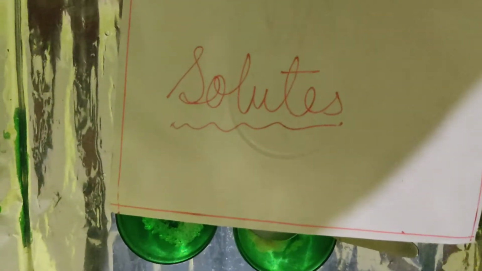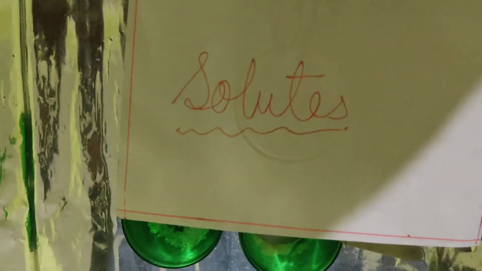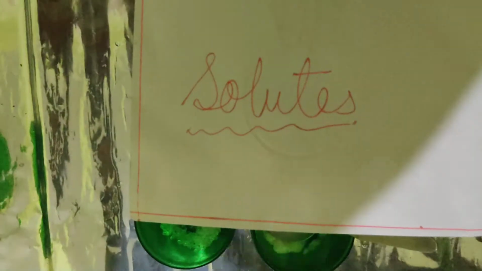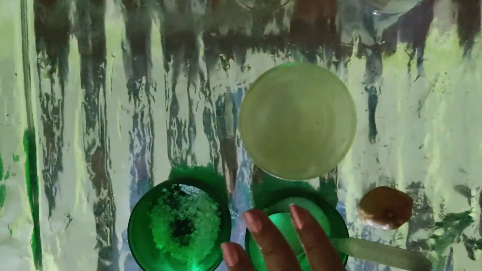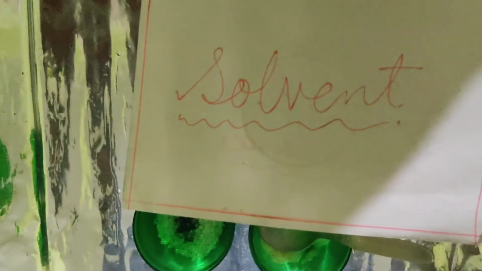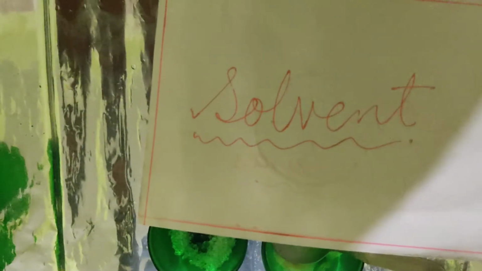The substance that gets dissolved in any medium to form the solution is called the solute. In this case, the liquid, that is the water in which the solute dissolves, is called the solvent. So we can say that the solvent is a medium in which the substance gets dissolved.